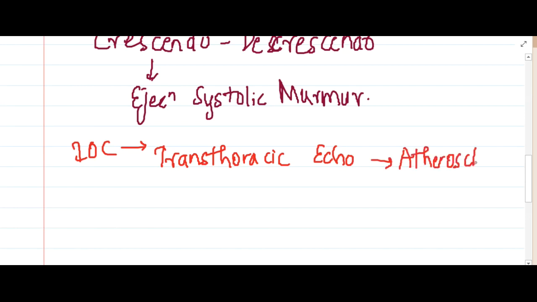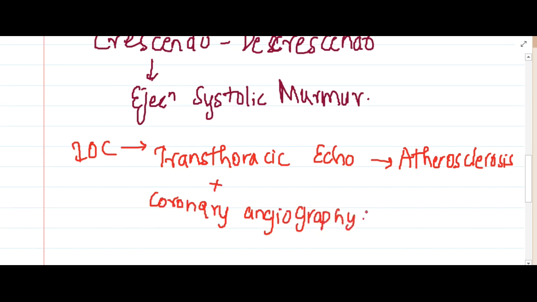You will also do one more investigation: this should always be combined with coronary angiography. When you combine transthoracic echocardiography with coronary angiography, you can clearly find the coexisting atherosclerotic vessels.